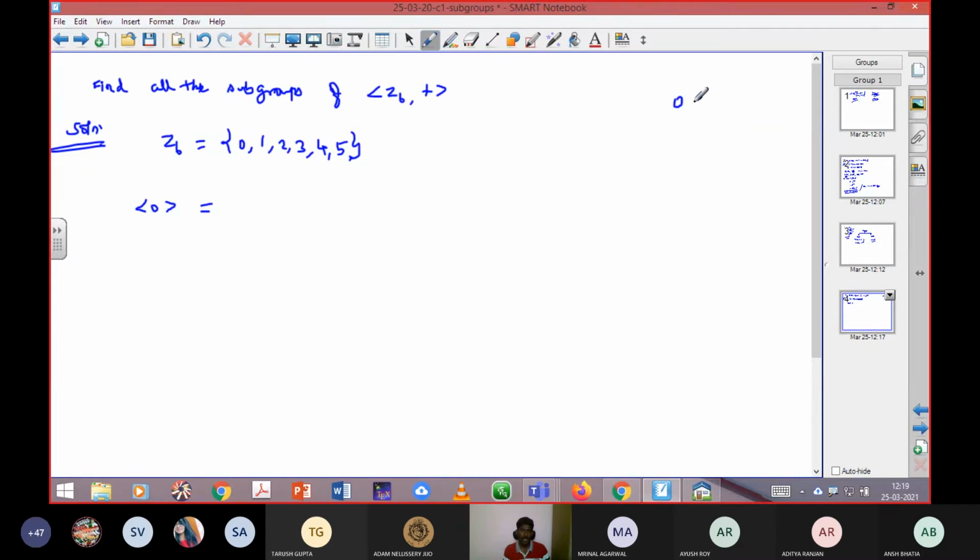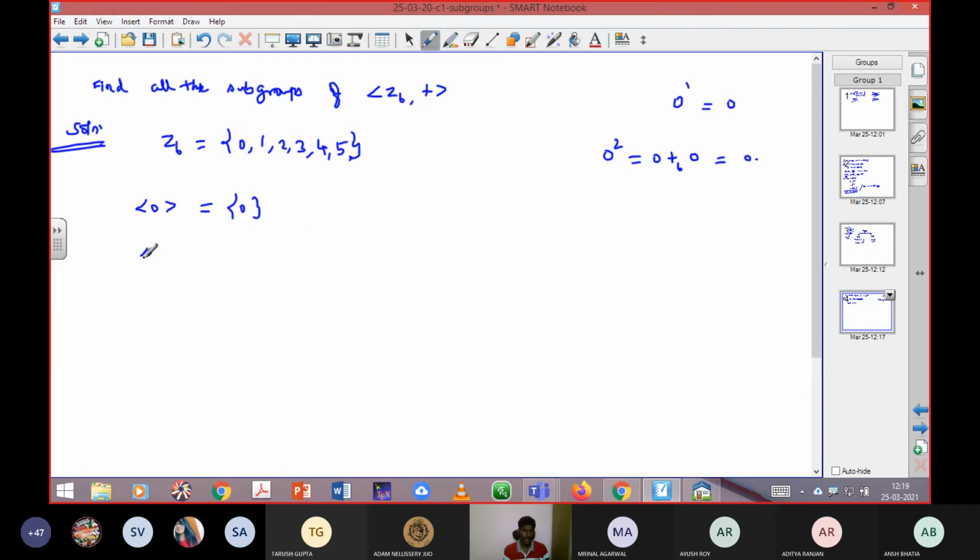Next 0 power 1 is nothing but 0 only. 0 power 1 means 1 times 0. Next, 0 square means 2 times 0. Whatever operation is given, that is addition modulo 6. So 0 plus 0 is 0 only. If I increase whatever integer in the power, I always get the answer 0.